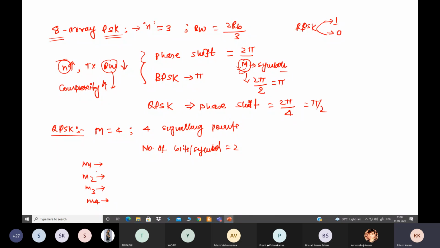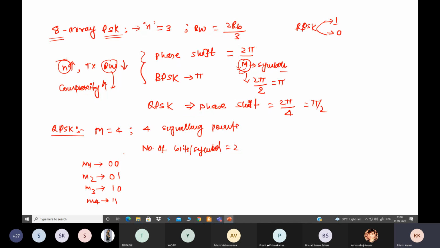Now for 2 bits, we have 4 possible combinations, and those are 00, 01, 10 and 11. This type of message only will be available at the input. Or we can have the bit sequence like this.